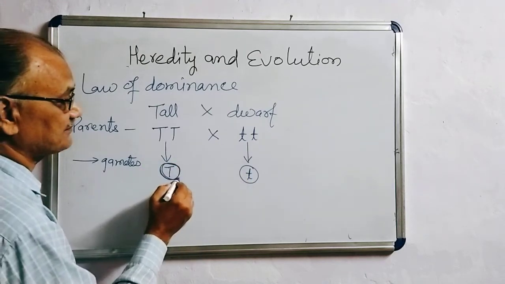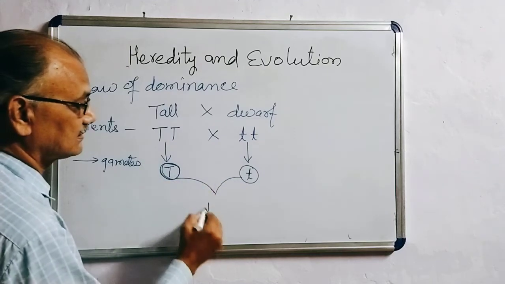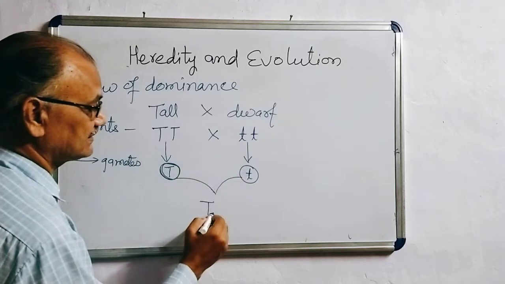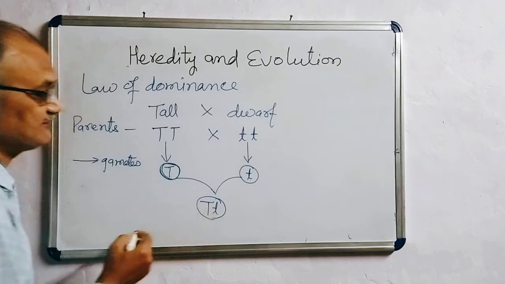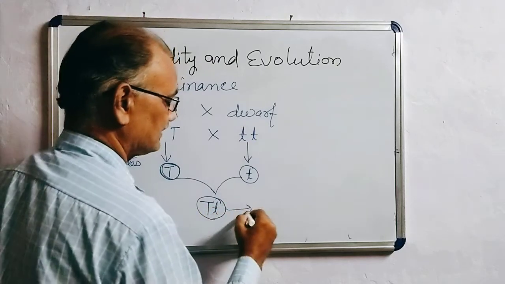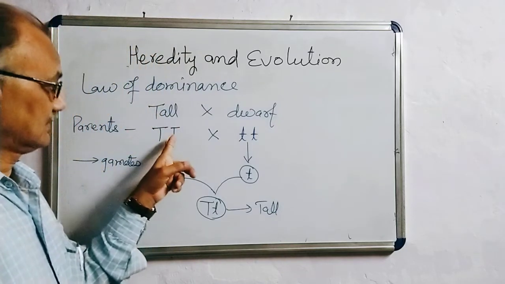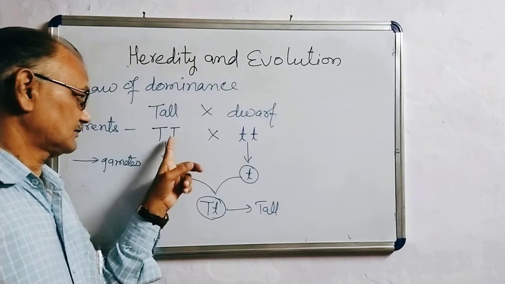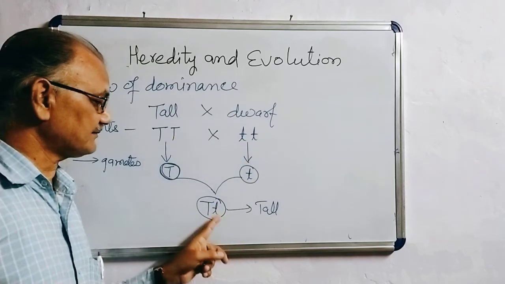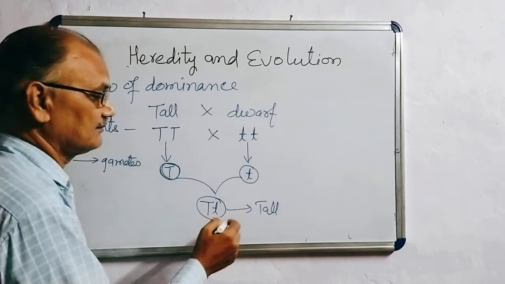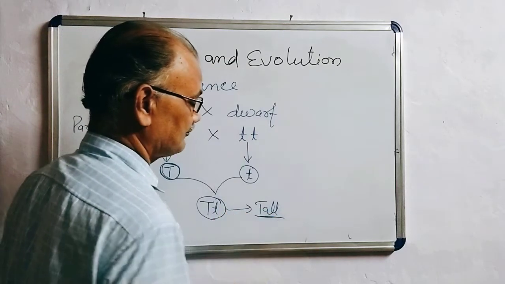After the fusion of these two gametes, the two alleles, capital T and small t, join. The expression of this one is tall. So as you are finding, in the parental type there were two types, tall and dwarf, but the offsprings, whatever the number, may be many, are all only one type.